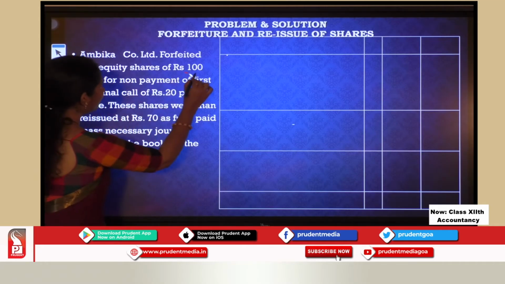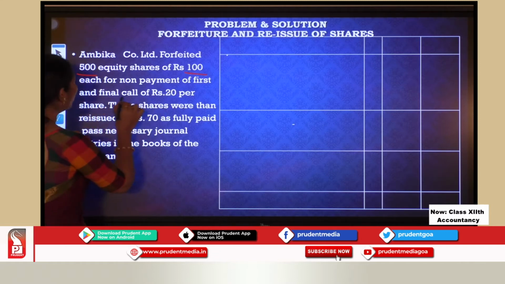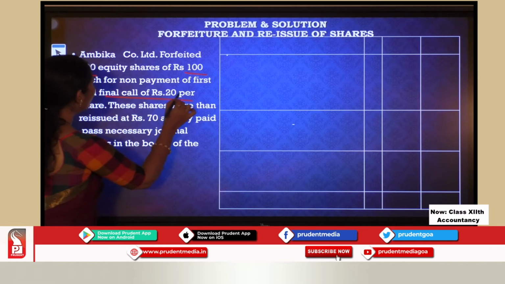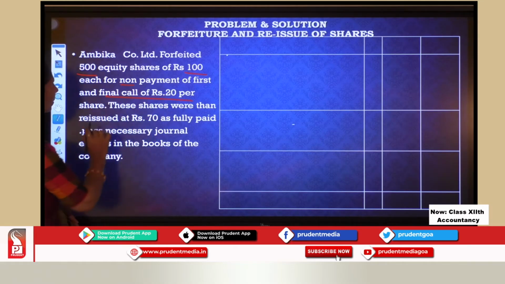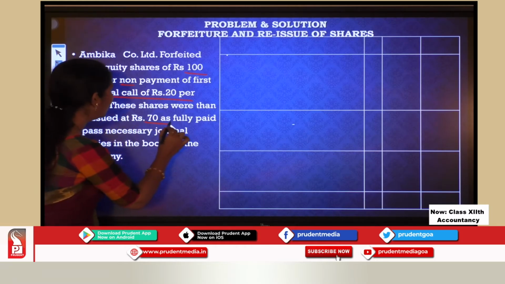500. What is the face value? 100. For non-payment of first and final call of rupees 20 per share. So what is not paid? 20 rupees is not paid. What was the face value? 100. Okay. These shares were then reissued at rupees 70 as fully paid.